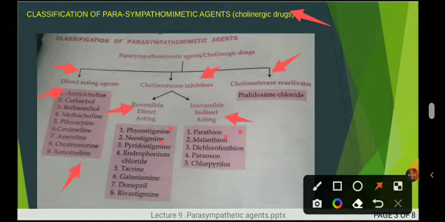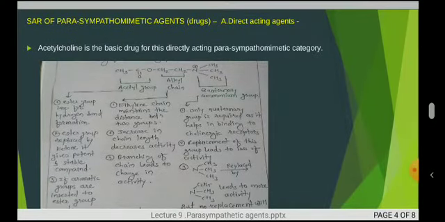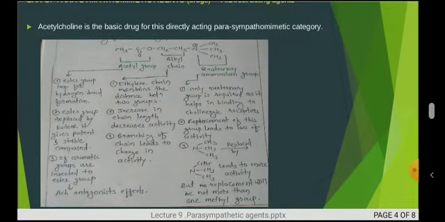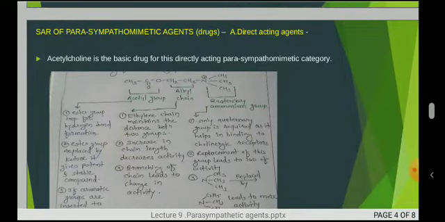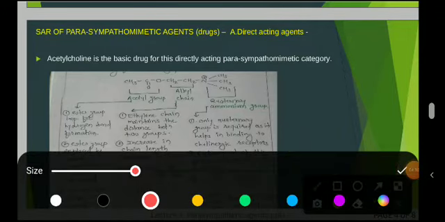And the last, the cholinesterase reactivator, that is the third class of parasympathomimetic agents, consists of only one example, that is pralidoxime chloride. So we will see them one by one in detail. Before going to the drugs from this category, we will see exactly the SAR, that is the structure activity relationship, of this category.